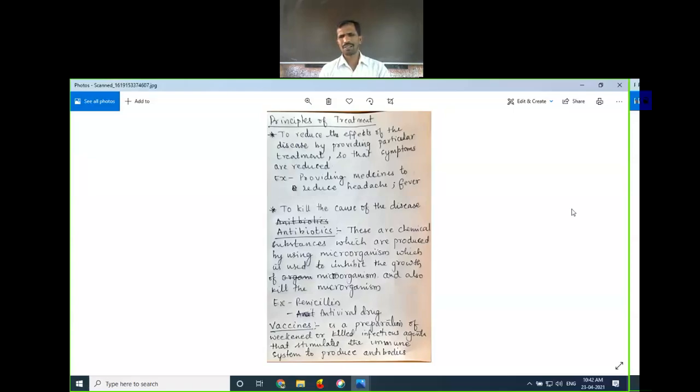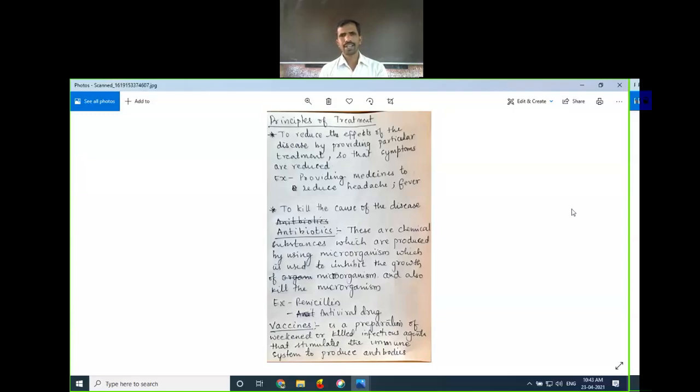For the latest generation, you can give the example of levofloxacin. Many antibiotics have come, and antiviral drugs also have come, which are the treatment for viral diseases.